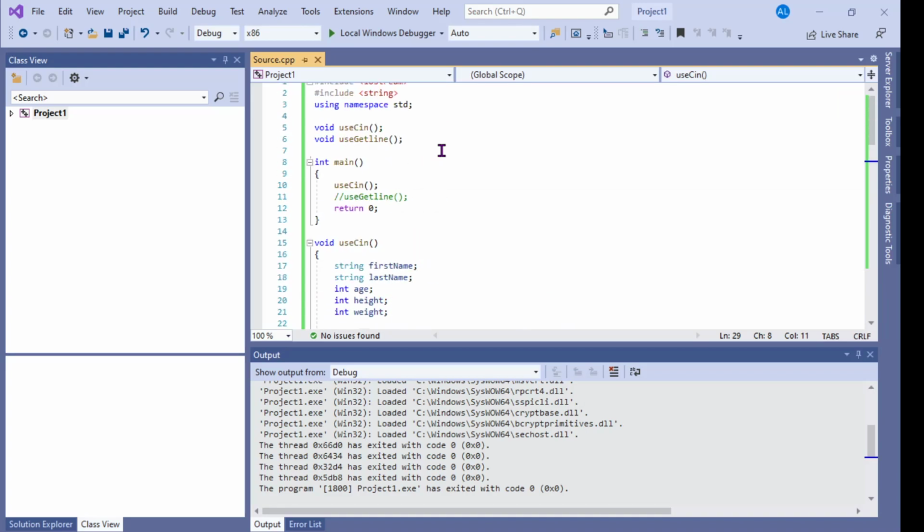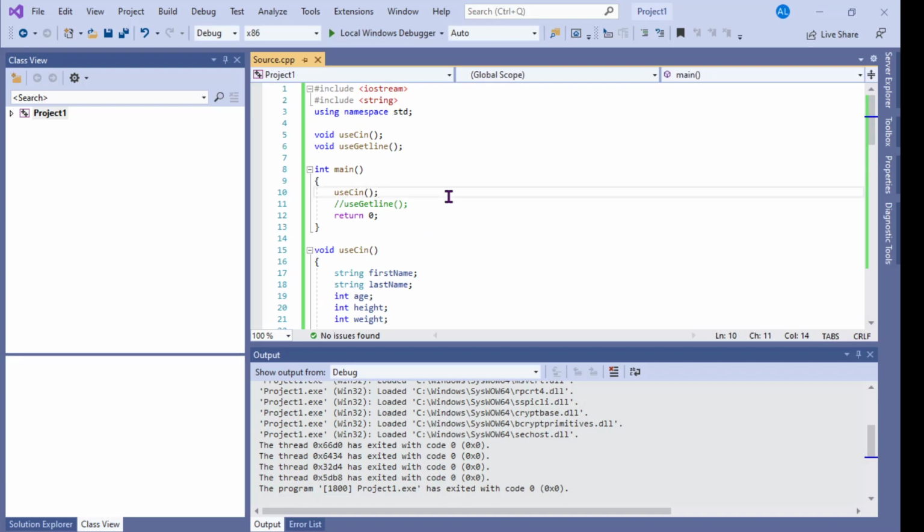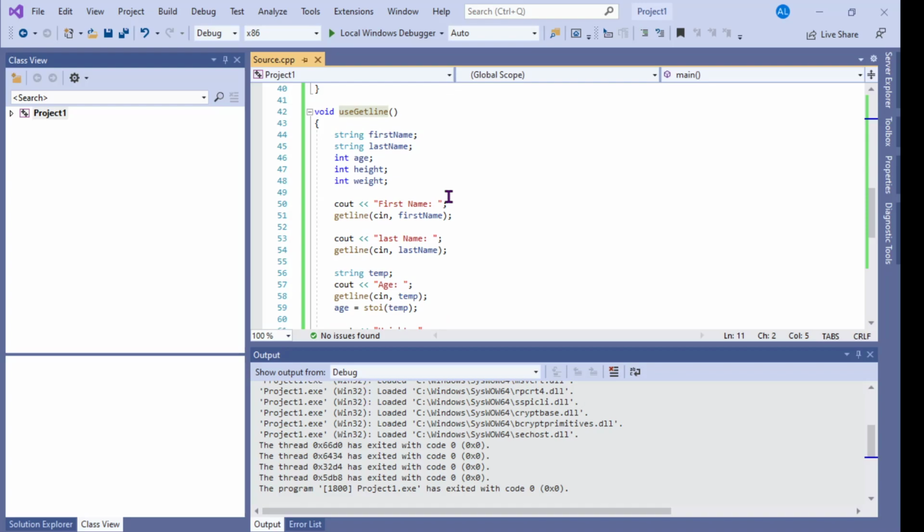The better approach for a more robust user interface is to use getline. Every time I'm expecting something from the user, I take the whole line and then I parse that line myself. Let me show you the getline behavior instead: same things, first name, last name, age, height, weight, same typos because I copied it over.